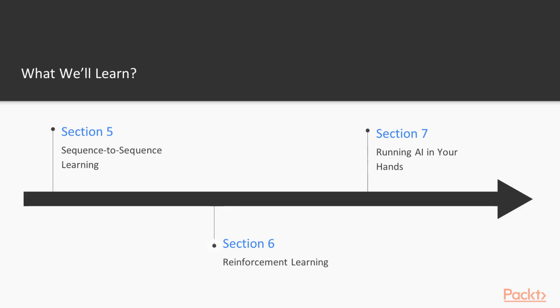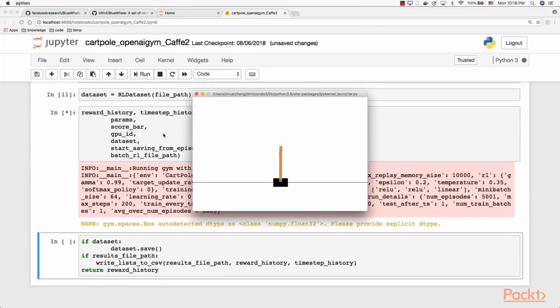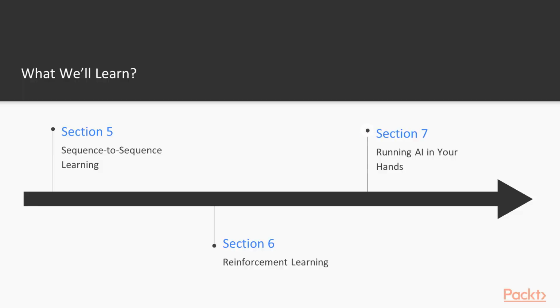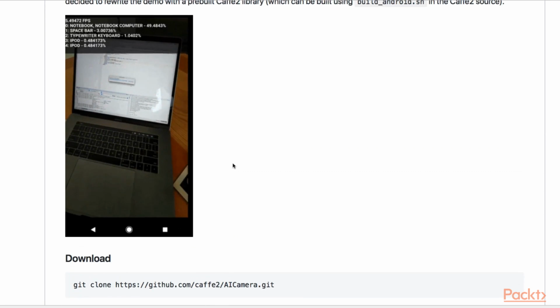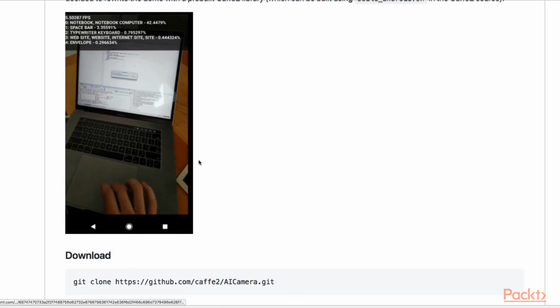In the section on reinforcement learning, we will learn training a deep Q network to play a couple of games in the OpenAI Gym. In the final section, we will learn running AI in your hands. We will deploy an object recognition system on an Android phone.